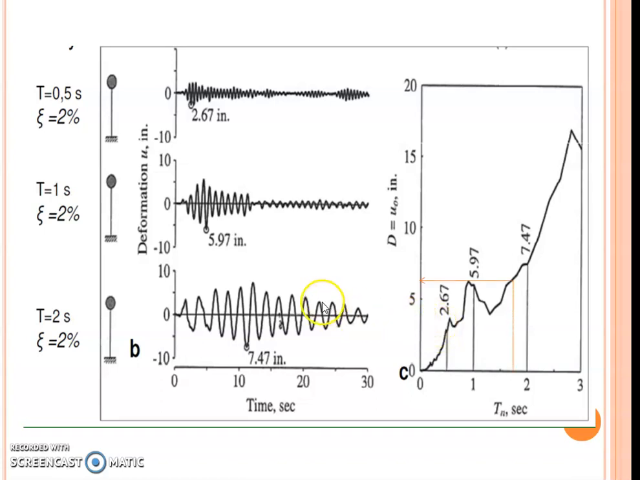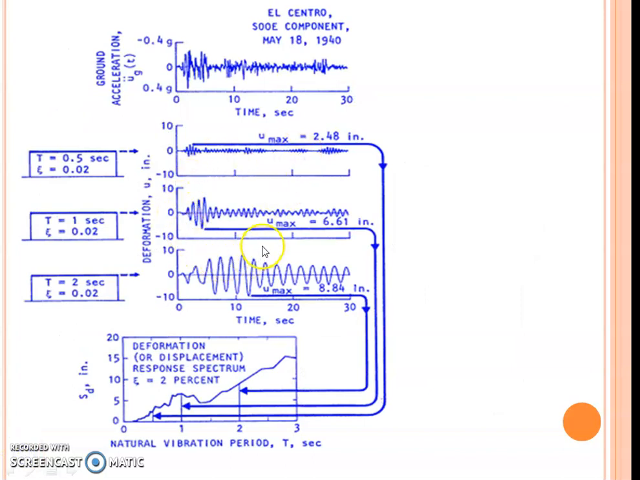Now one more example I have. For example, from this, if I want to calculate for a newly constructed structure having a natural period of 1.8 something, I can estimate the maximum response from this particular response spectrum as approximately 6 inch. Same thing I have once again drawn here, considering the El Centro earthquake which occurred in 1940. I have a response history of the ground motion, and for that I have drawn the response spectrum here.